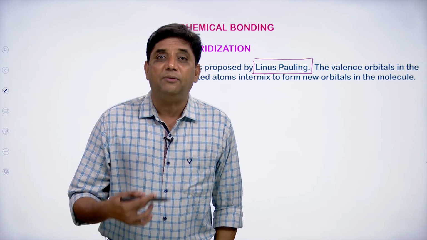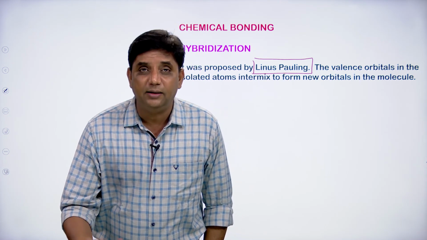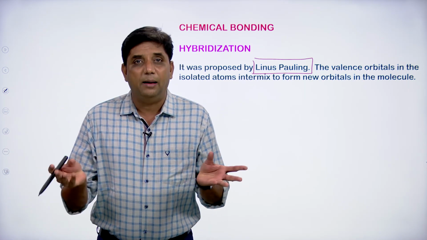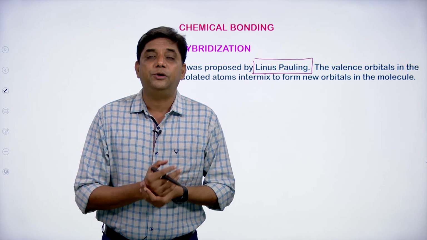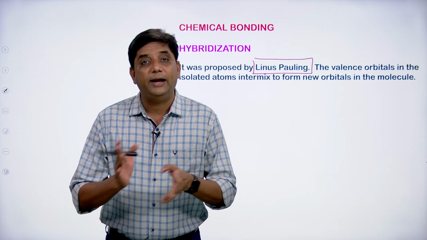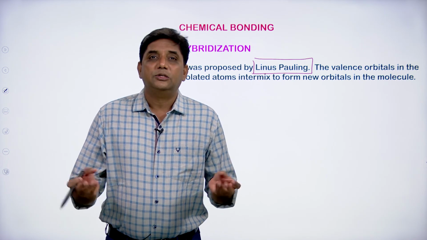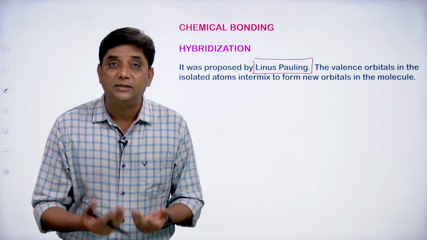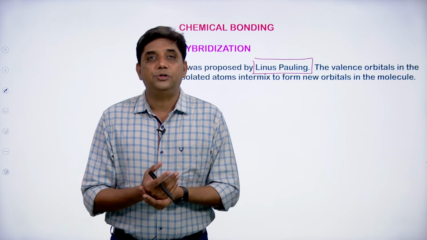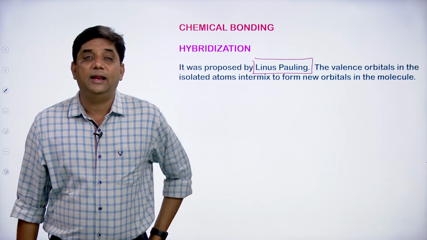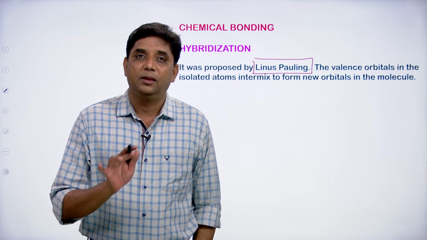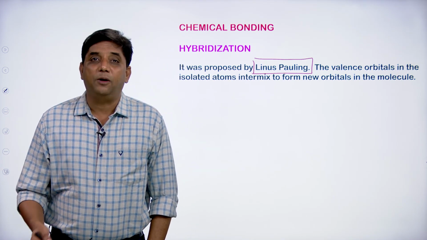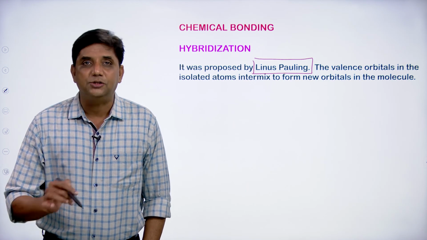The orbitals of the valency shell of the central atom in its isolated state will merge, mix up and redistribute into new orbitals of identical energies. So, the mixing up of the atomic orbitals, the valency orbitals of the central atom, and redistribution into orbitals of identical energies are known as hybrid orbitals, and the process is known as hybridization.